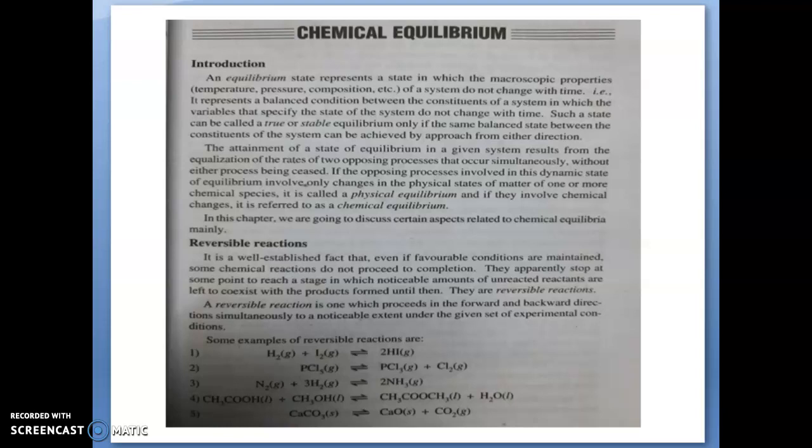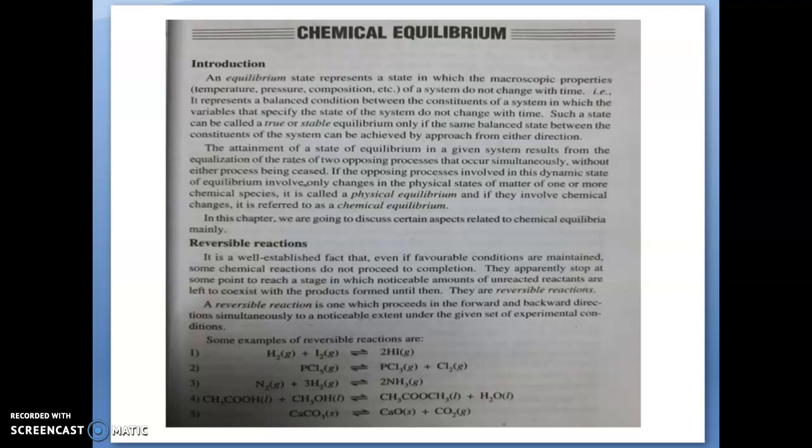Reversible process means both the forward and backward direction processes are happening. In a chemical reaction, sometimes all the reactant does not get completely converted into product.